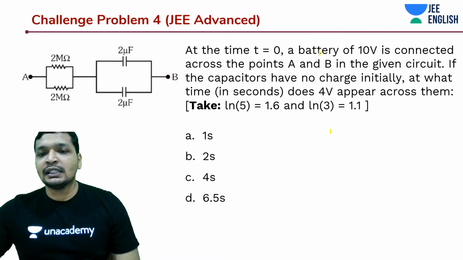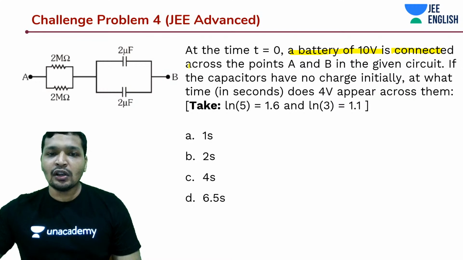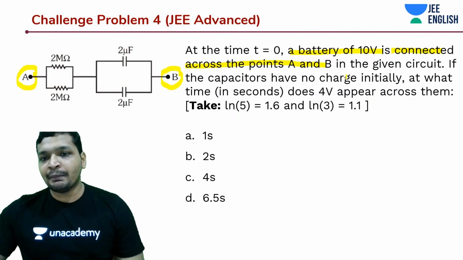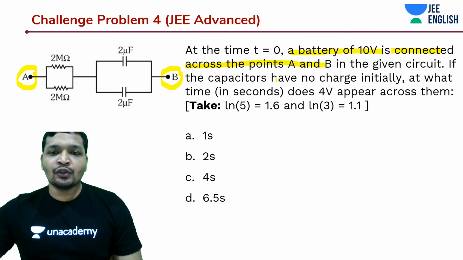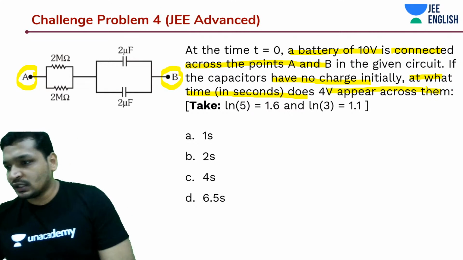Okay, at time t is equal to 0, a battery of 10 volts is connected across A and B. Given to you in this diagram, there is A and there is B. So across A and B, you have connected a battery. The capacitors have no charge initially. At what time would you get 4 volts across them?